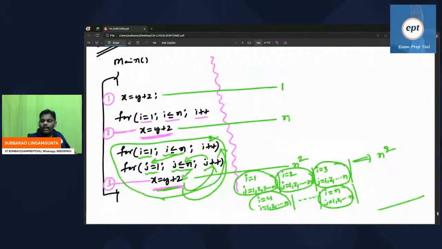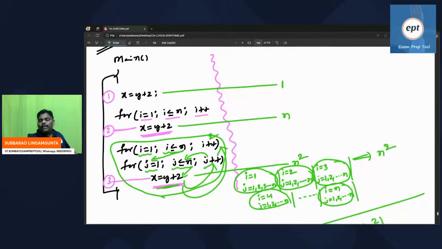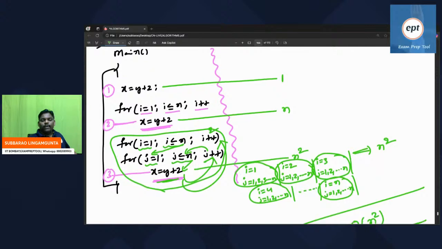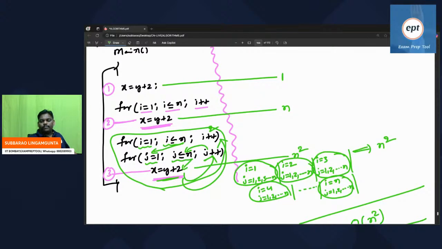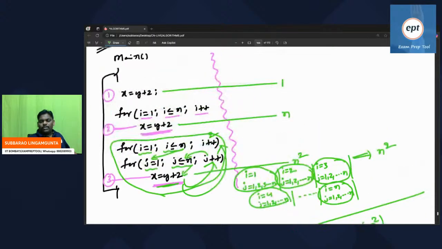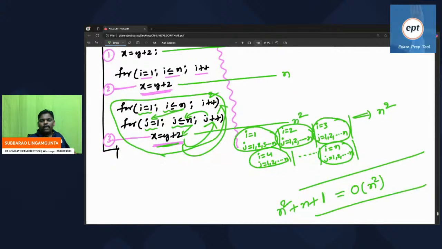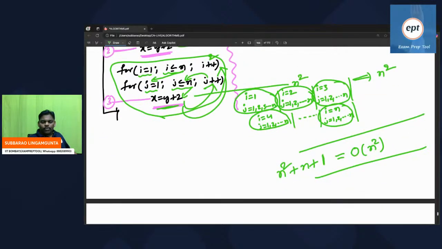You may get more clarity further. Now, time complexity of this program is order of n square. Are you comfortable or not? Please let me know. Sunny, are you comfortable or not?